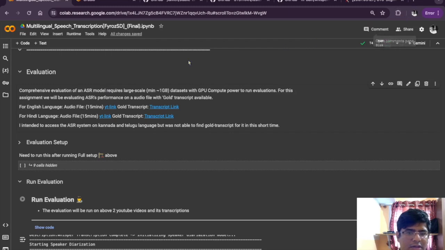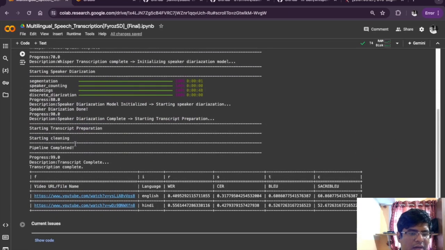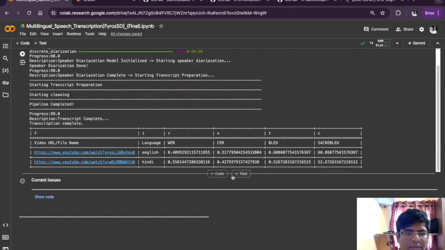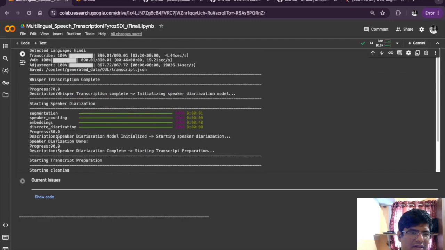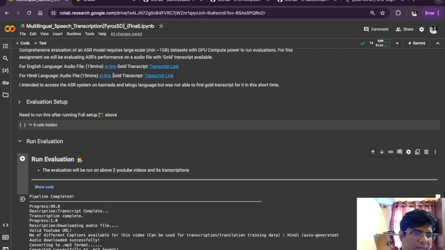This is an All India Radio Service YouTube channel, and a gold transcript. This is the voice audio file and the gold transcript, and I generated the transcript from this model and compared it with the gold transcript, which was available on the website, and I found the CER and BLEU error rate to be very low. This is because the speech data was completely read out of this transcript.